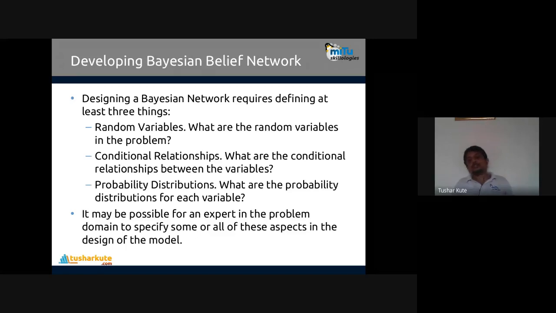Gaussian, Bernoulli, or normal, log normal, Weibull, many are there, but commonly we consider the Gaussian distribution as I told already. So it may be possible for an expert in the problem domain to specify some or all of these aspects in the design of the model. So what we have mentioned. Most of the time, if you consider all these particular things, random variable, relationship, and probability, then only a perfect model of Bayesian classification system is possible. Perfect model is possible in that case. We consider all three things. At least three things are there. Many more are possible, are also presented there.